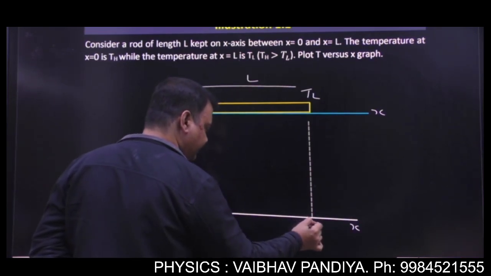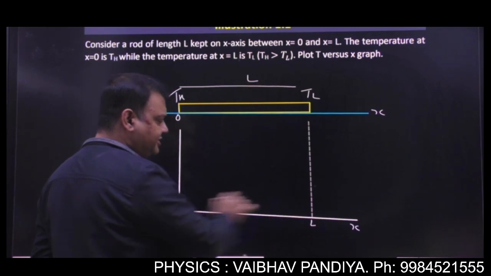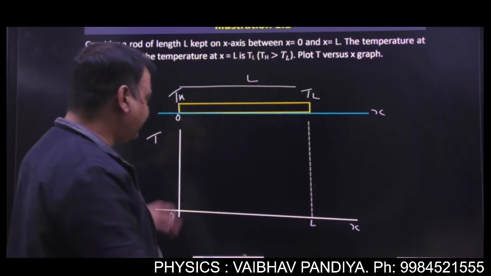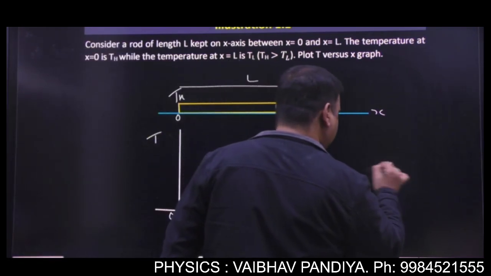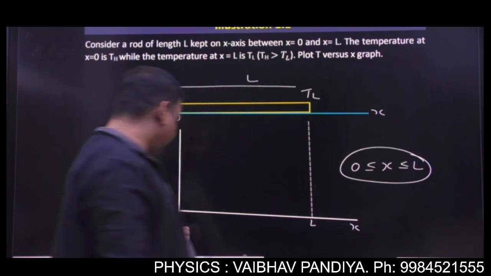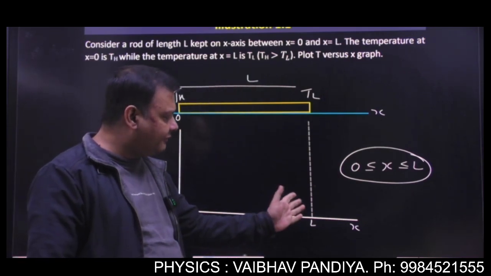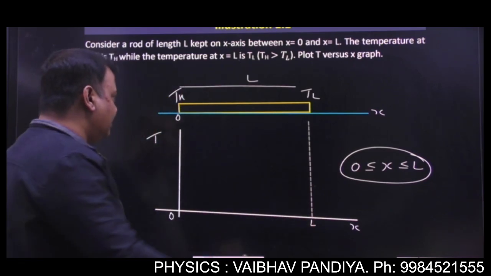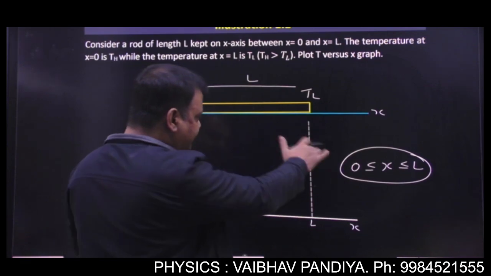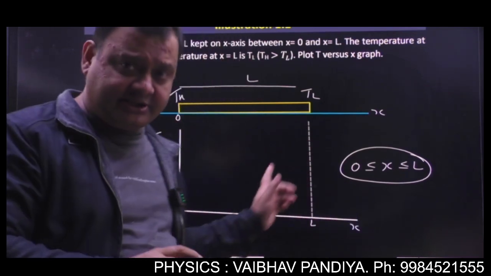See, here I've taken the value of L and here I'm making a dotted line. This is the region of the presence of the rod, isn't it? The rod is between 0 and L. So this is the origin and this is the value of L. So I'm making a dotted line that rod will end at this point. So see, the temperature is decreasing. And right now we have seen, of course we will assume steady state.